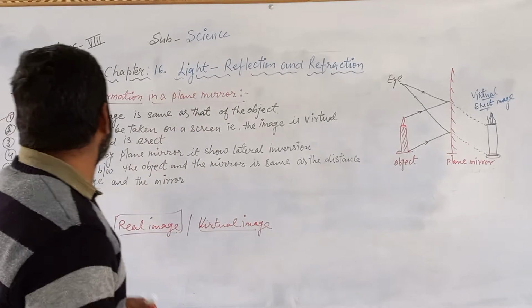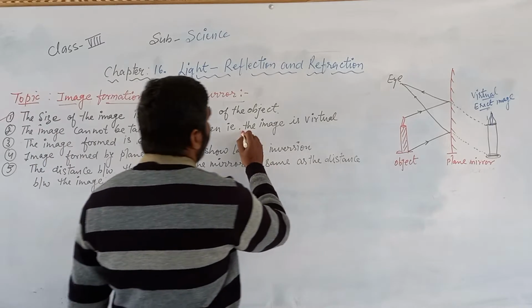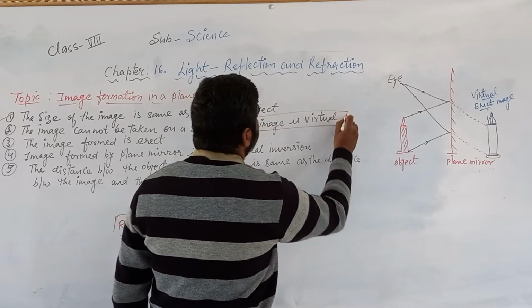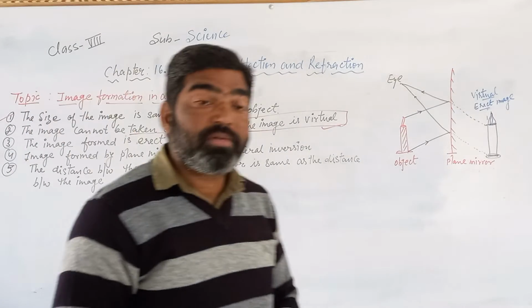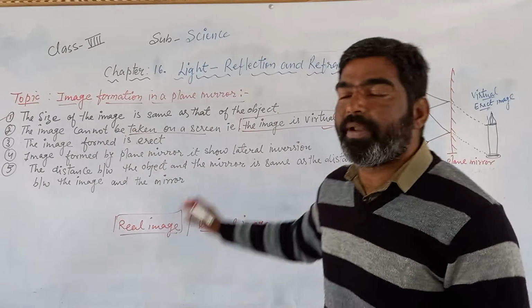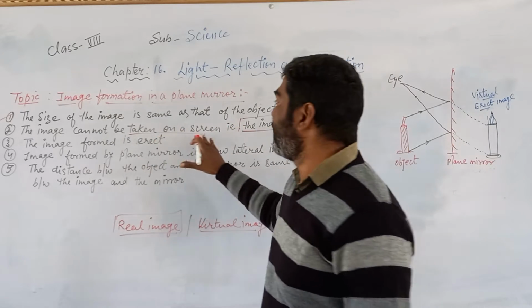Second, the image cannot be taken on a screen, so what kind of image is it? It is a virtual type of image which cannot be taken on the screen. The image formed by the plane mirror is always virtual, it is not a real image, so it is not taken on the screen.